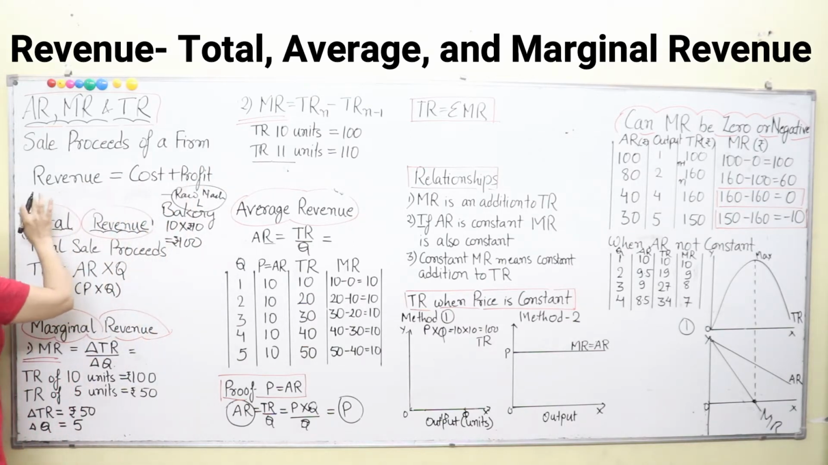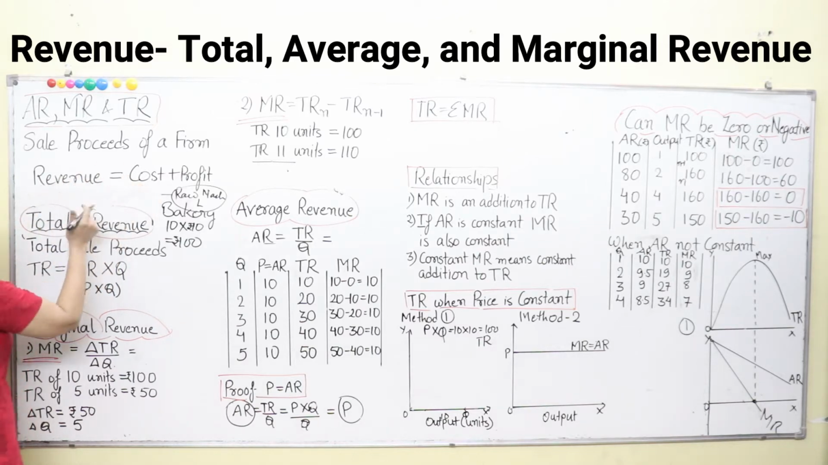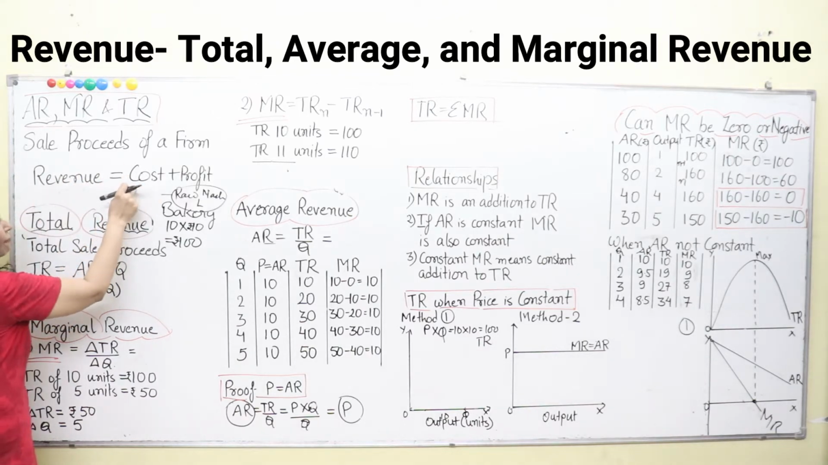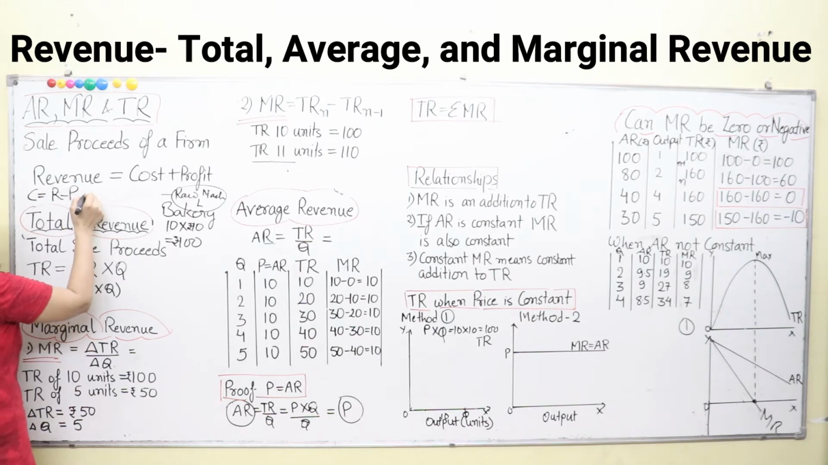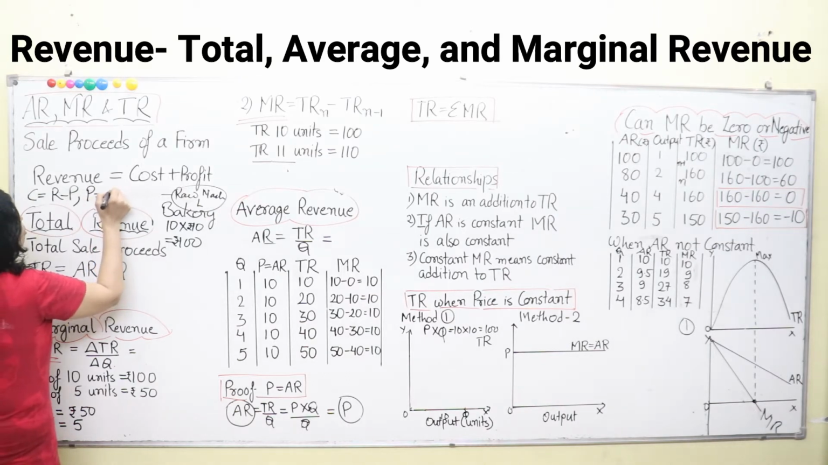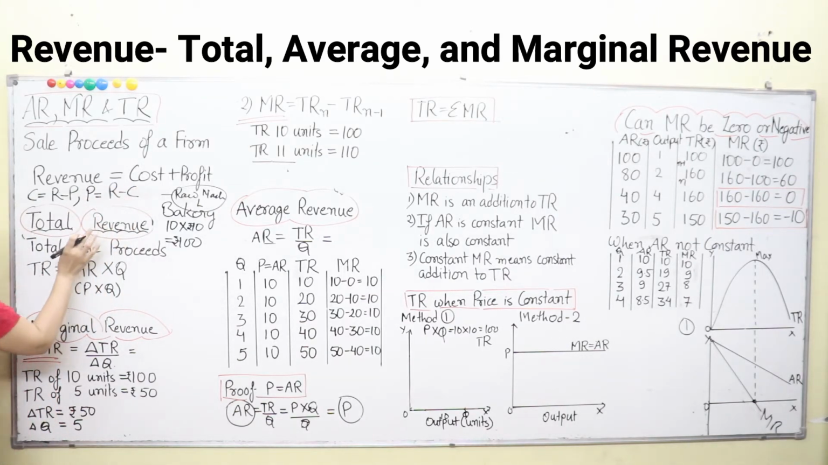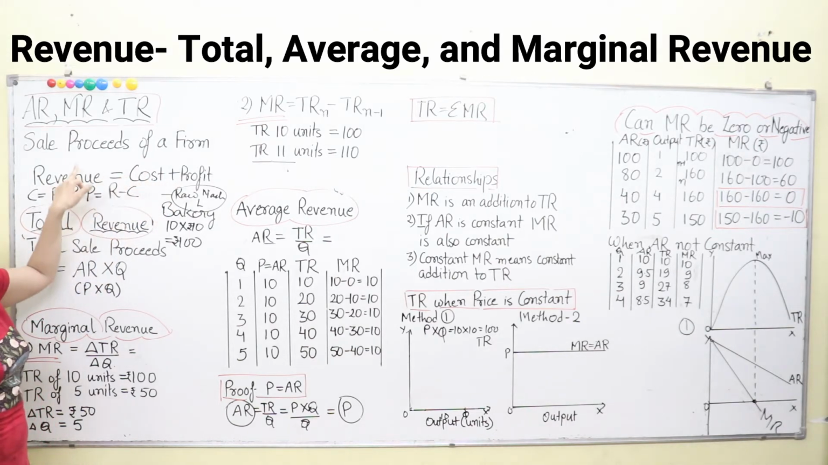Now, if we want to calculate cost from this formula, I will use C for cost, P for profit, and R for revenue. So cost is equal to revenue minus profit, C = R - P. Now, if you want to calculate profit, all of you know the formula of profit. Again, we will subtract cost from revenue: profit is equal to revenue minus cost. This is very simple. Whenever we want to calculate any one of them, we just subtract the other one from the revenue.